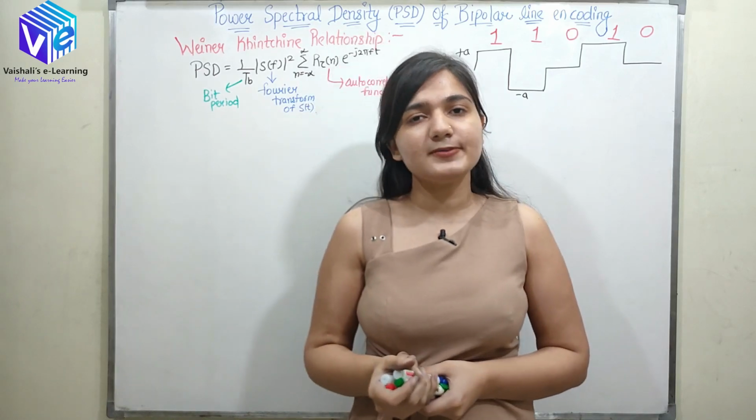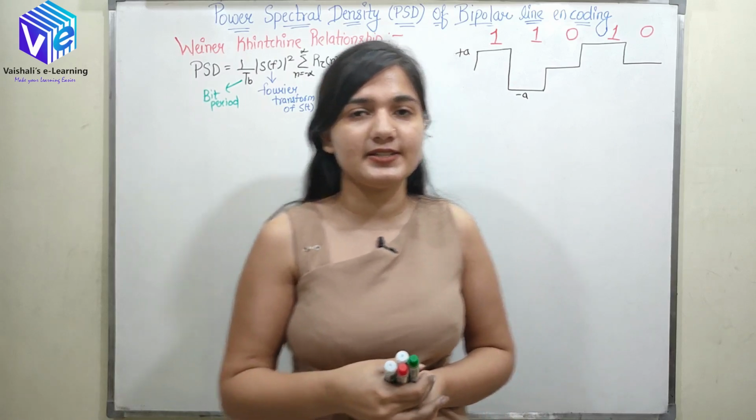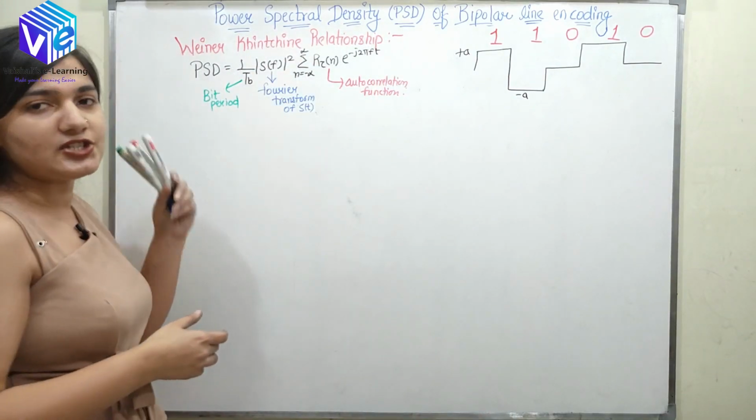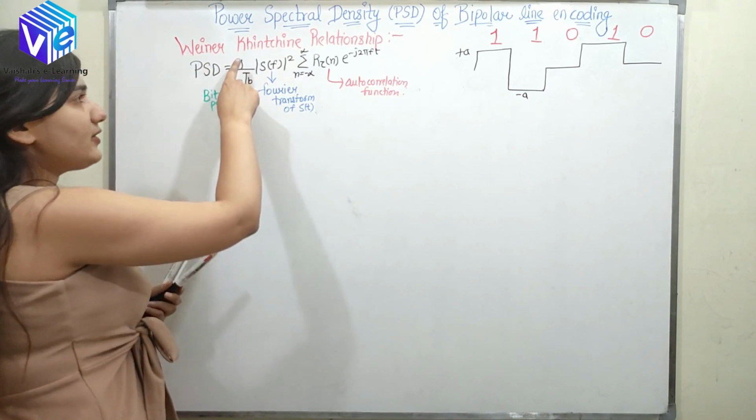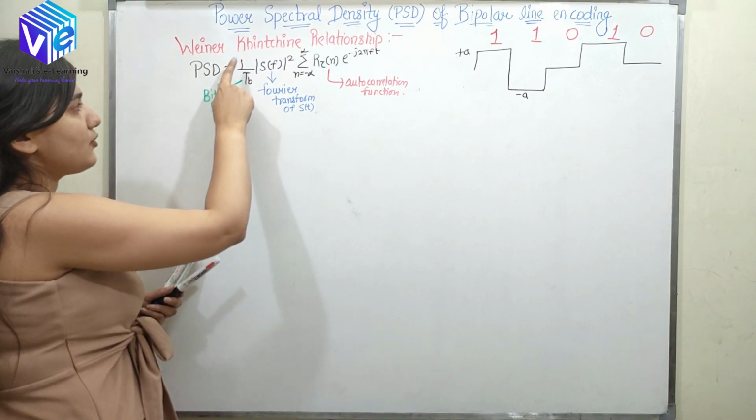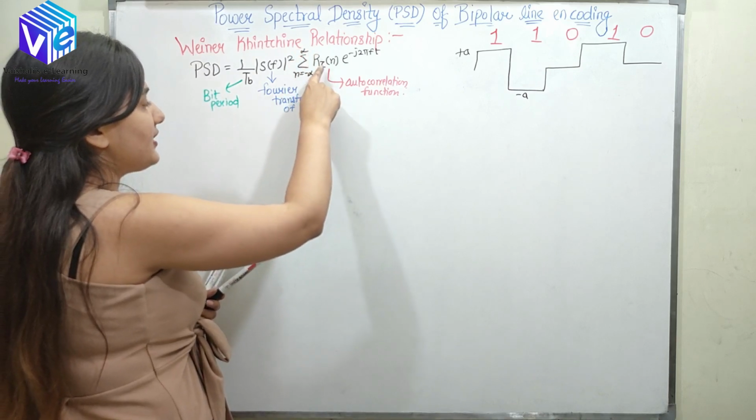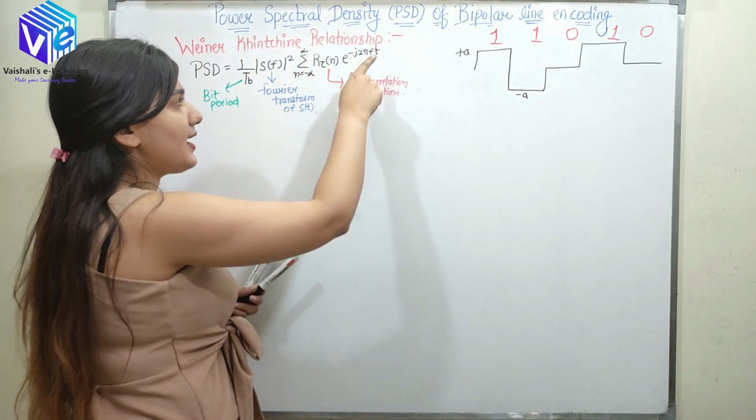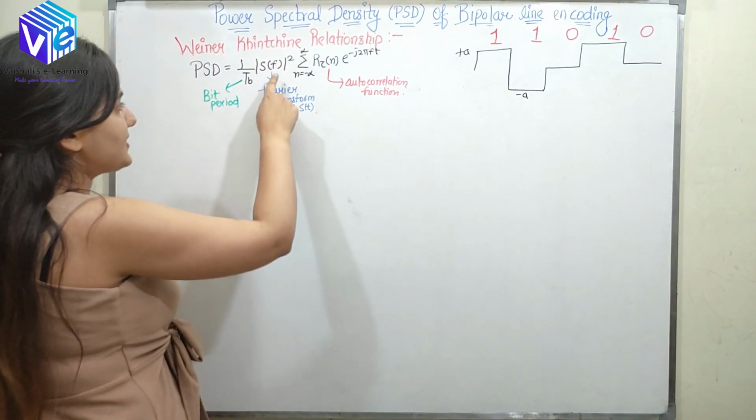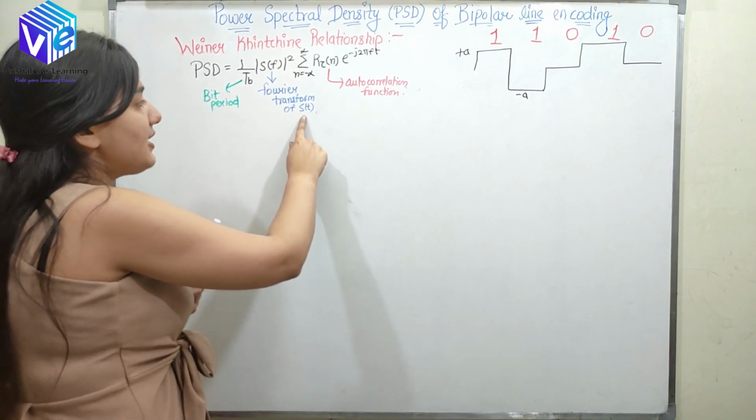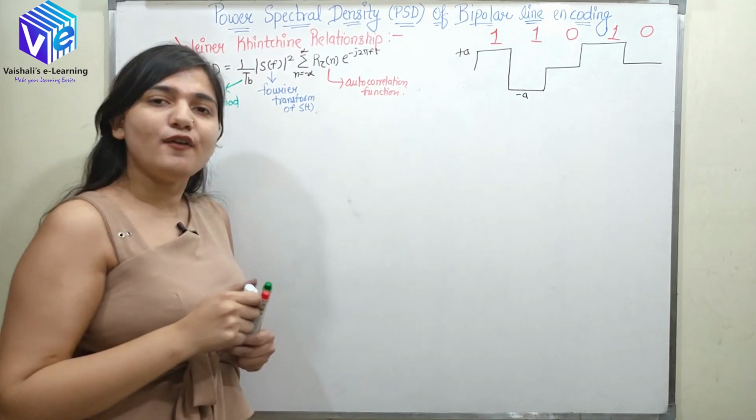Now coming to the power spectral density of bipolar line encoding. It can be derived using the Wiener-Khinchin relationship, which I have already talked about in my previous video. According to the Wiener-Khinchin relationship, the power spectral density is equal to 1 upon TB, |S(f)|^2, summation n equal to minus infinity to infinity R(tau n) e raised to power minus j 2 pi f n TB. Here TB is the bit period, S(f) is the Fourier transform of my line encoding signal s(t), and R(tau n) is my autocorrelation function.